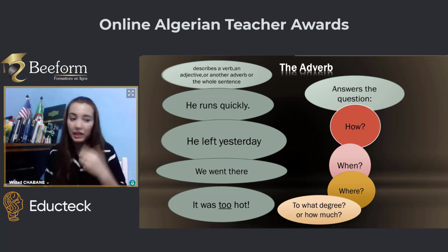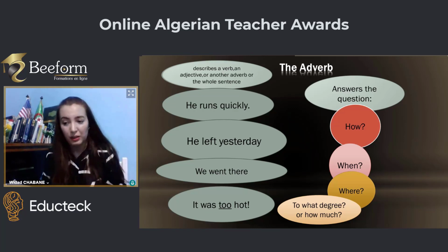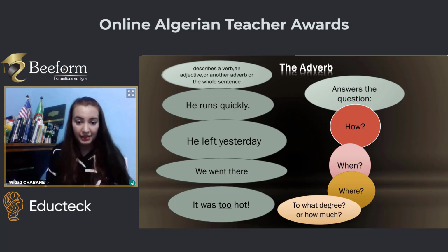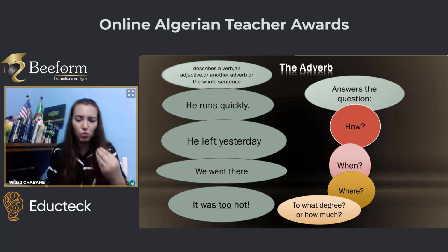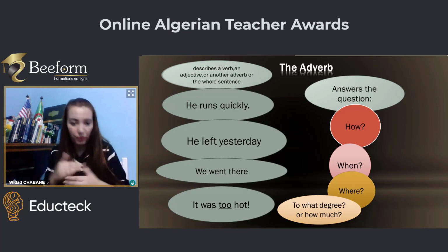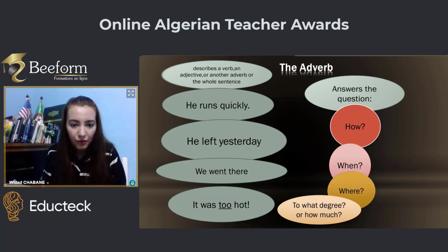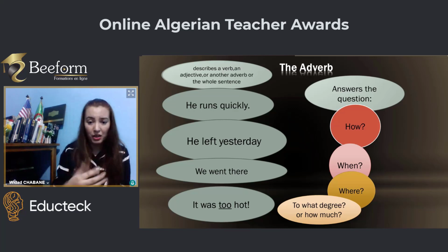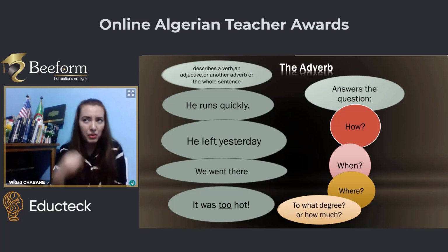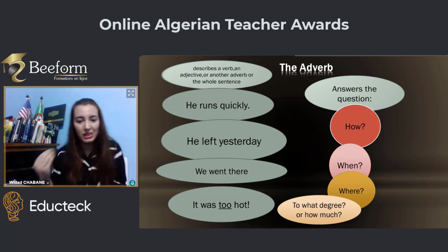It may be, for example, more or less. Here, too hot. Hot is an adjective and too is an adverb. It expresses the degree of the weather. For example, he left yesterday. When did he leave? So for the adverb, we can ask the questions when, where, how. He runs quickly. He ran slowly.